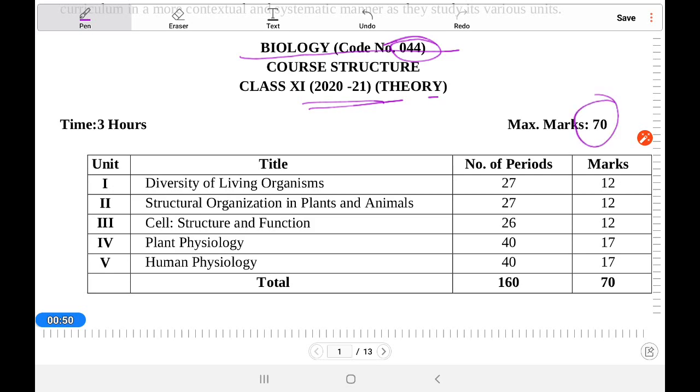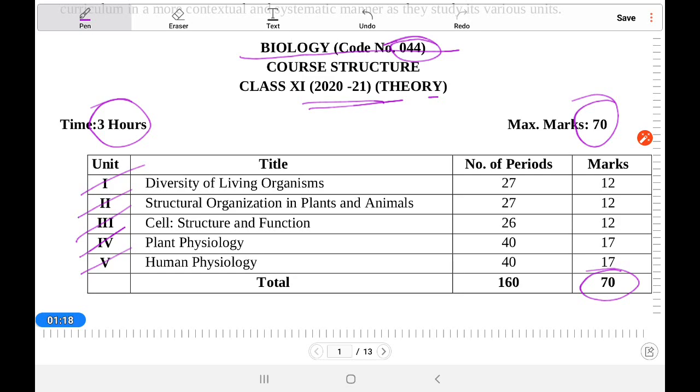Theory contains 70 marks, and the time for the exam is 3 hours, and 30 marks is practical. Now look at here, it includes 5 units: the diversity of living organisms, structural organization in plants and animals, cell structure and function, plant physiology and human physiology.